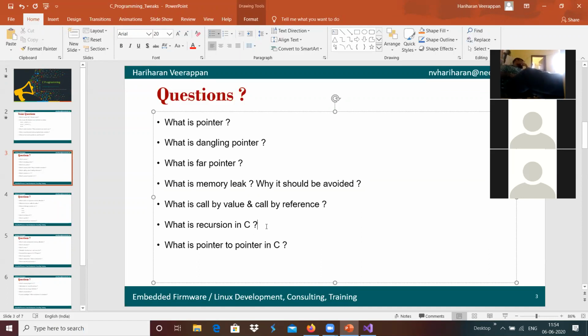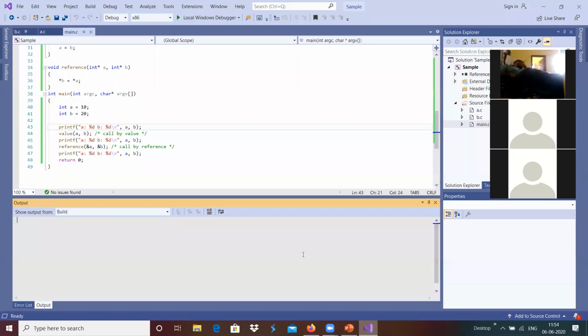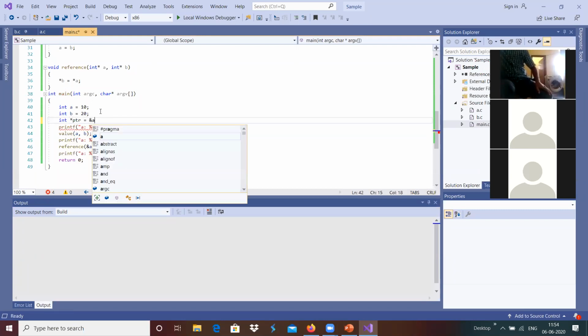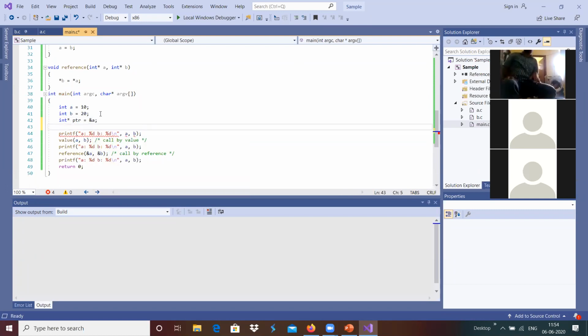And what is pointer to pointer in C programming? For example, int *ptr = &a. Here ptr is a pointer which contains the address location of a.